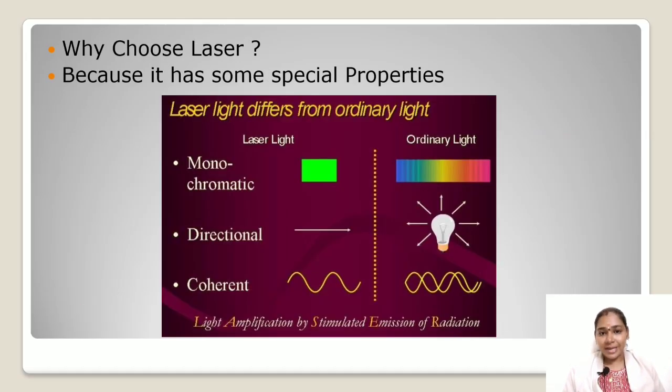Why do we choose laser? Because it has some special properties. Laser has monochromatic light, but ordinary light is polychromatic. Laser has high directionality, but ordinary light has less directionality. Then laser is coherent and ordinary light has an incoherent beam. Okay, we will see the special properties one by one in detail.